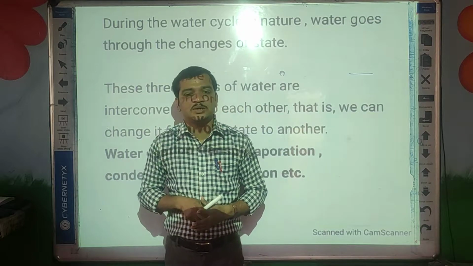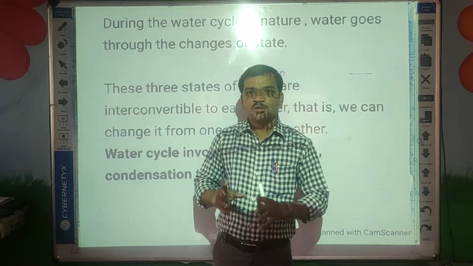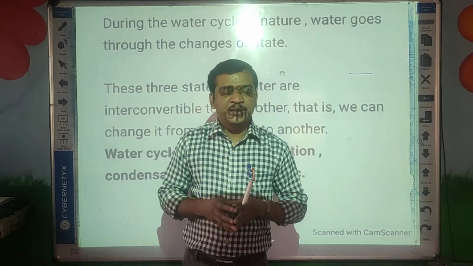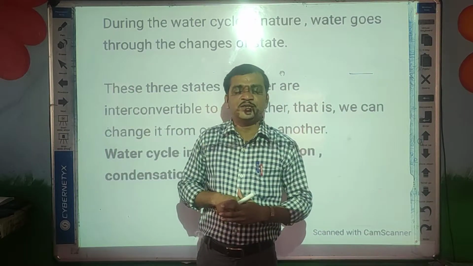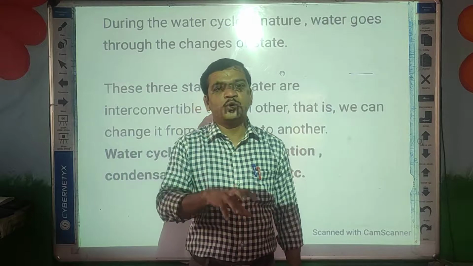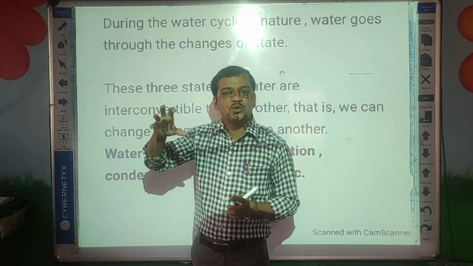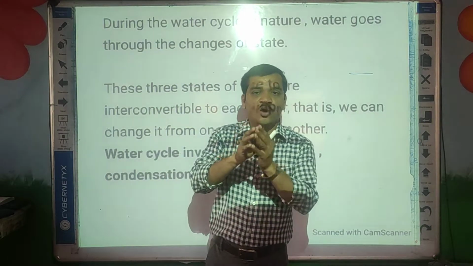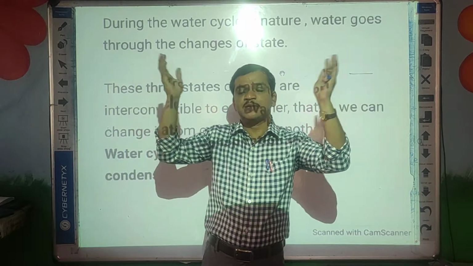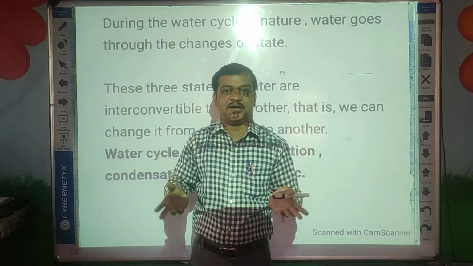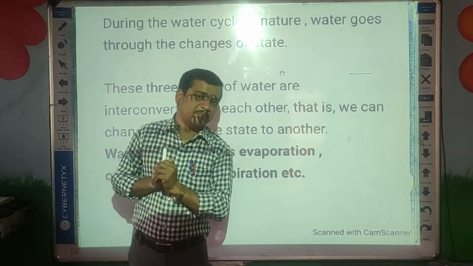One more example, students, about clothes. After washing, clothes become wet, and then you keep them for drying. Due to the sunlight, which means heat, the water present in the clothes turns into water vapors by heating, and the clothes become dry. So this is called the disappearing of water by the evaporation method.